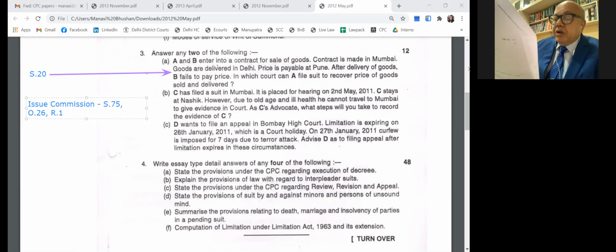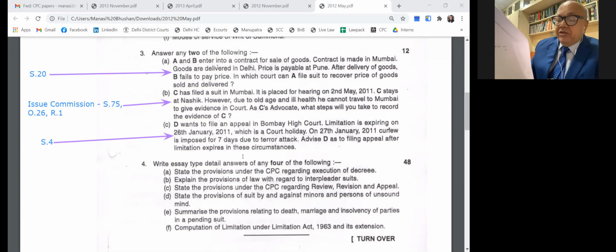Then D wants to file an appeal in the Bombay High Court. Limitation expires on 26 January 2011. 27 January is a court holiday, and a curfew is imposed for 7 days due to a terror attack. Advise D for filing the appeal. So section 4 will be attracted. You can file the appeal after 7 days, when the court reopens on the 8th day. Section 4 is your answer.